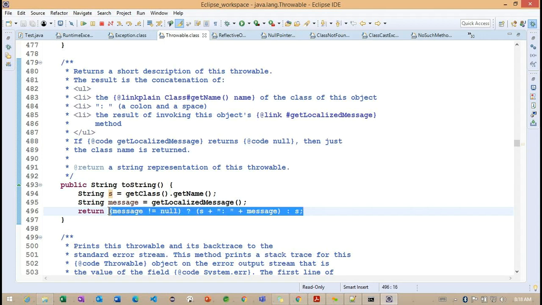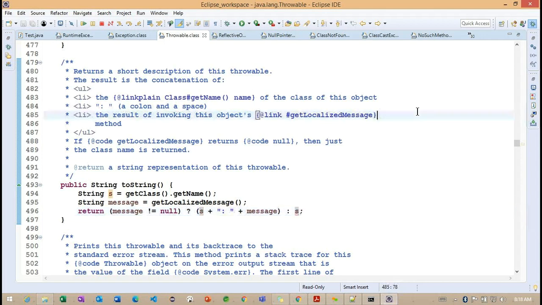Getting the point. Now you can see the ternary operator. This ternary operator we already discussed. The same concept is implemented in the Throwable class, but now you can see the way of implementing is different. The concept is the same here. Now we are checking whether this condition returns true, so this particular block will execute. Otherwise, this other block. Getting the point.